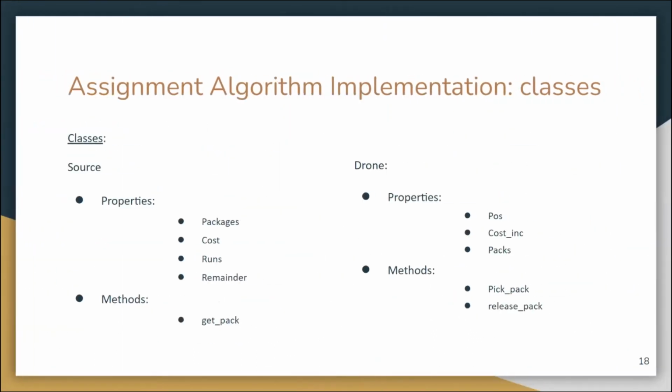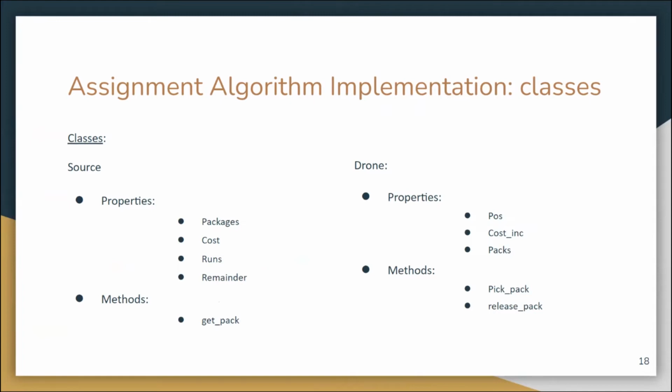And the algorithm is implemented in MATLAB. We define a source class and a drone class. The properties of the source class are the packages, and the cost, which is its distance. The runs is the number of times it needs to be traversed to fetch all the packages, and remainder is if it has some remaining packages which are not a multiple of 4. So these properties are utilized for performing the assignment task.